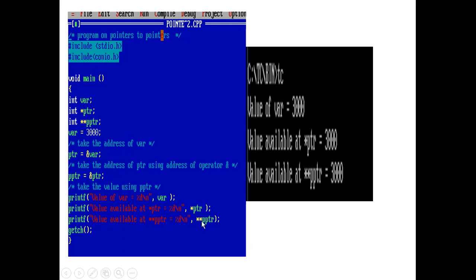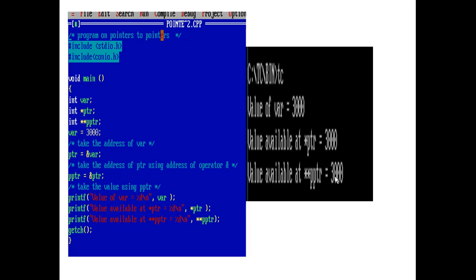So when you place the asterisk symbol before the pointer to pointer variable, it simply gets the address of this pointer variable. The pointer to pointer points to the ampersand variable. What is the value in the variable? 3000. That is displayed on the output screen. That's why in all three operations we get 3000 as the value stored in them.